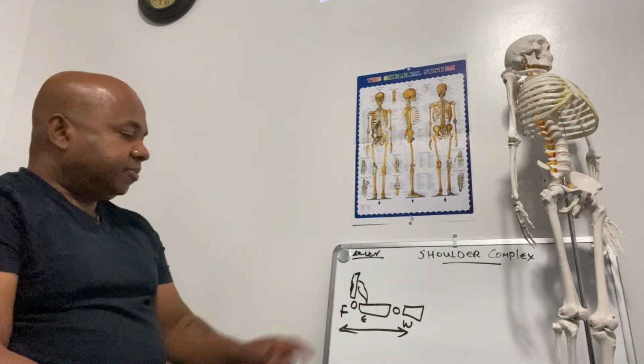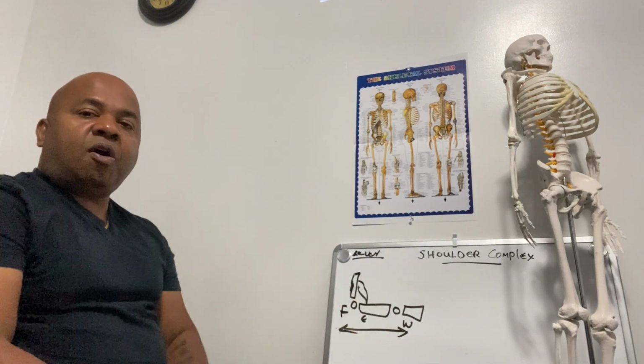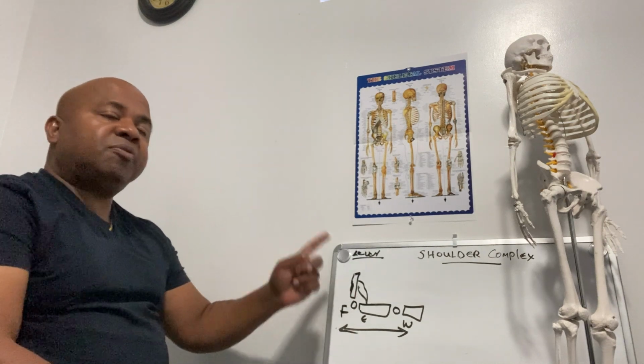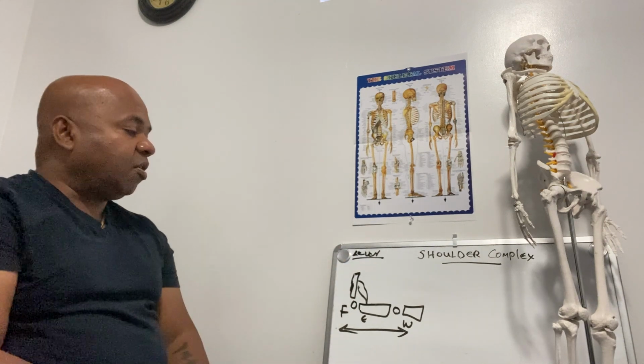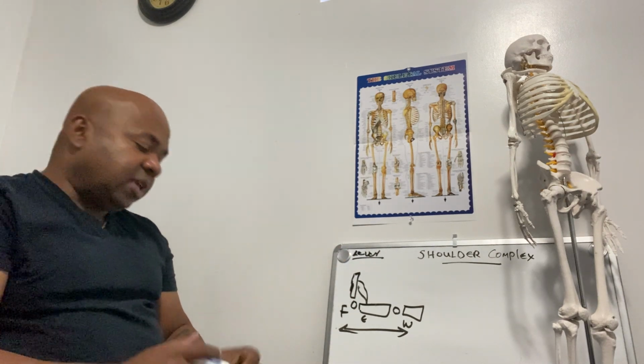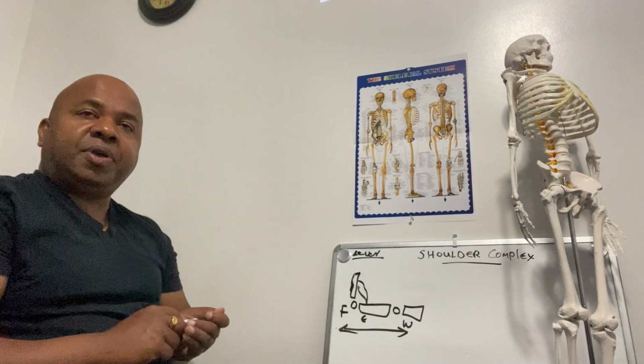So this is an example of the third order lever, biceps action during the flexion of elbow joint. So that's about the levers in physiotherapy.